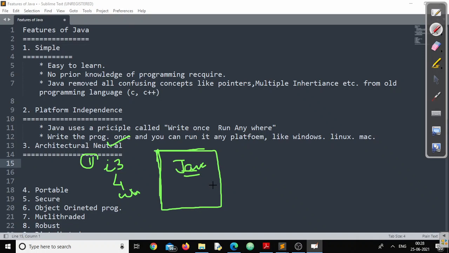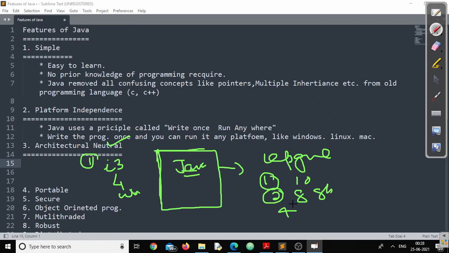Now, at some point of time, I thought my system goes slow. So I am going for some upgradation to the machine. Upgradation as in, I want to upgrade my Windows 8 to Windows 10, let's say. I want to increase the size of the RAM to maybe 8 GB. I want a higher processor, from i3 to maybe i5. Any kind of upgradation I want to go for.